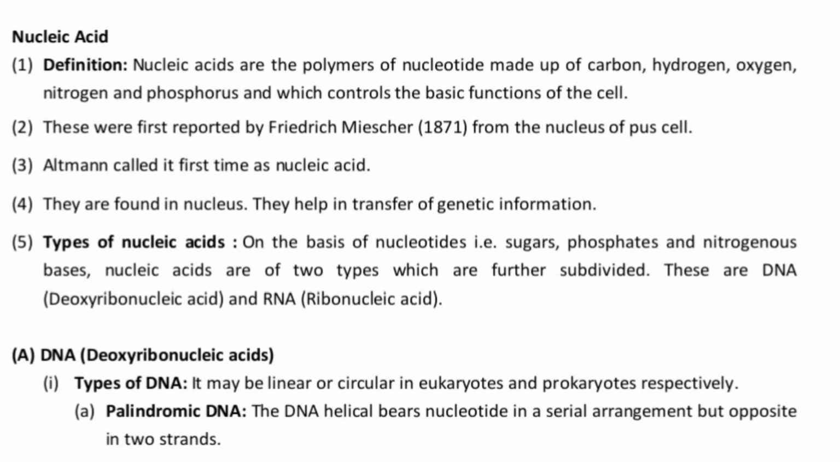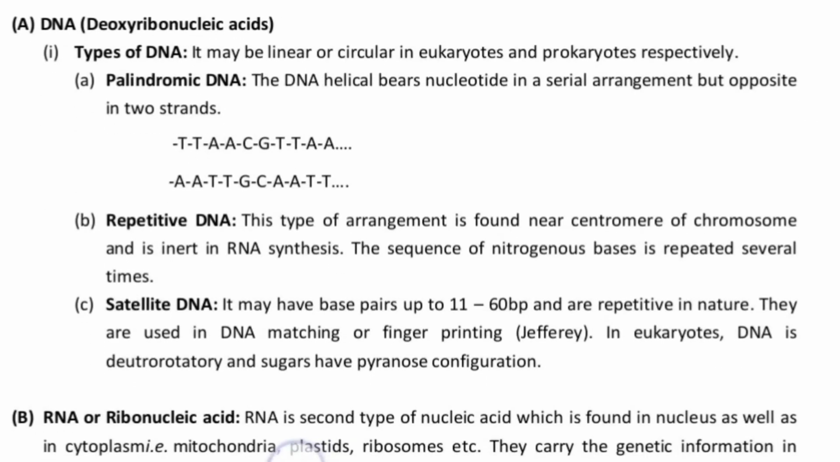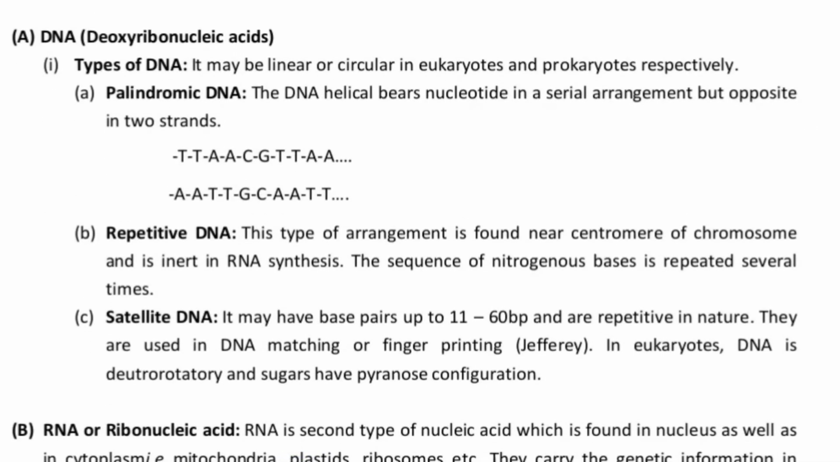Here they are the polymer of the nucleotide made up of carbon, hydrogen, oxygen, nitrogen and phosphorus, which contain the basic functions of the cell. Okay, they were first reported by Friedrich Miescher, and Altman called them nucleic acid first. So there are two types of nucleic acid, that is the DNA and the RNA. The types of the DNA will be here.